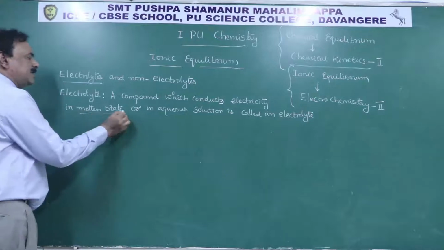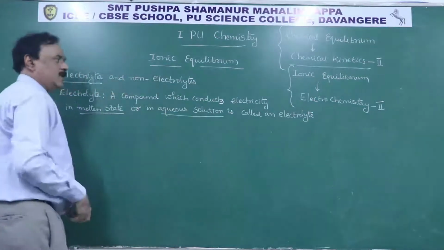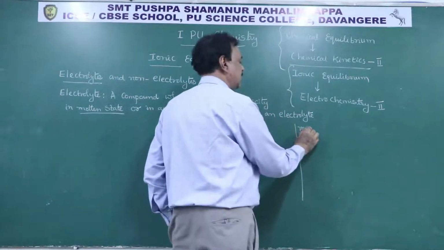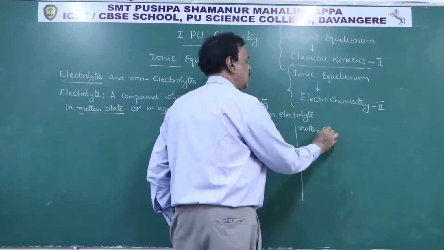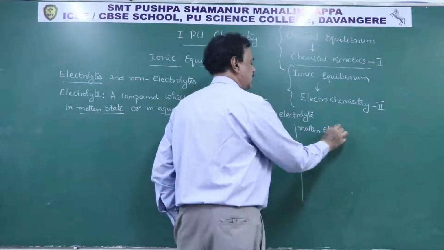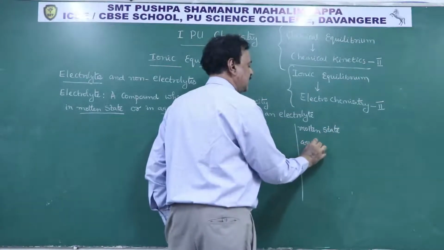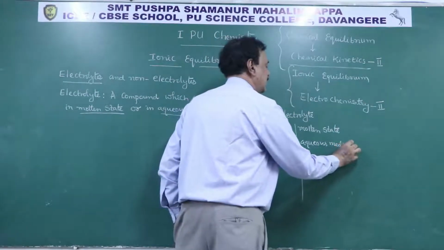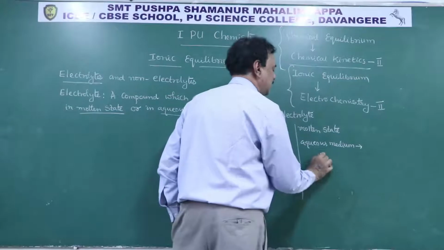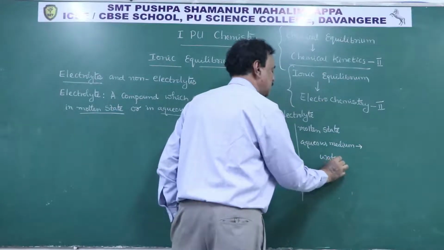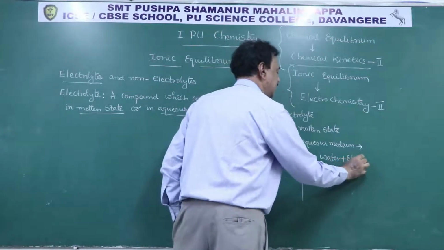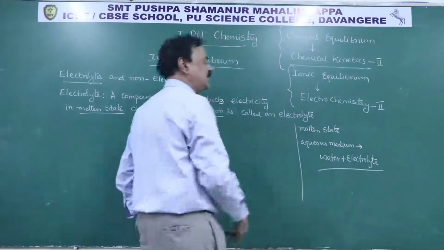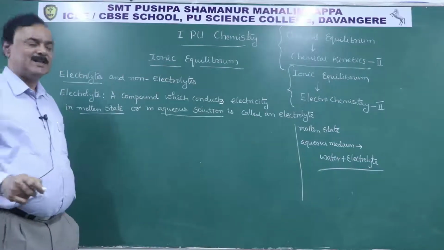What do you mean by molten state and aqueous solution? Molten state means when a solid compound is heated. What is the difference between these two? Aqueous medium means whenever the electrolyte is put in water, that is water plus electrolyte, a homogeneous solution, called the aqueous medium of the electrolyte.